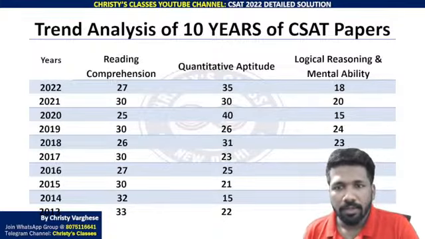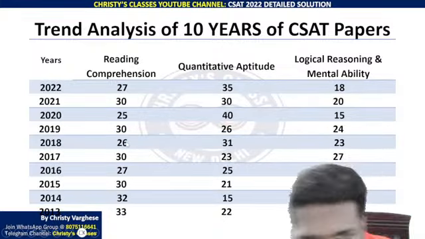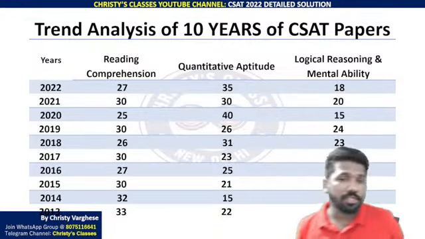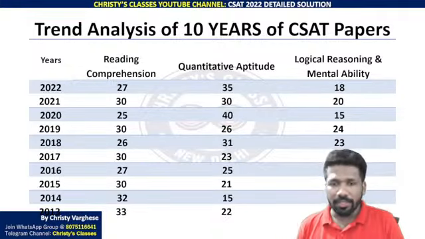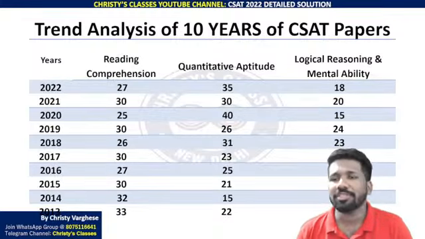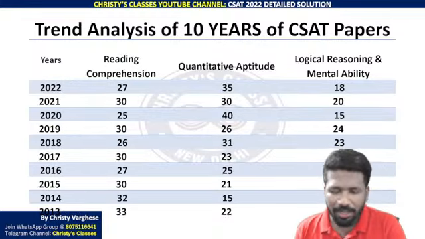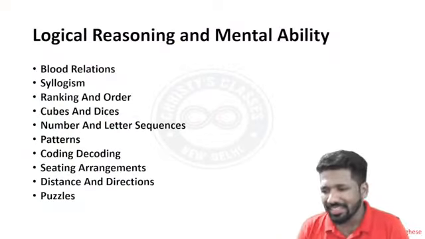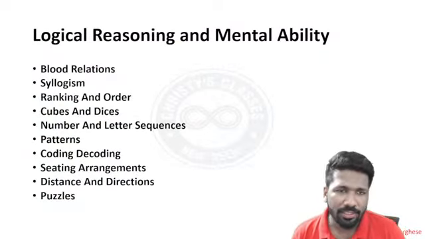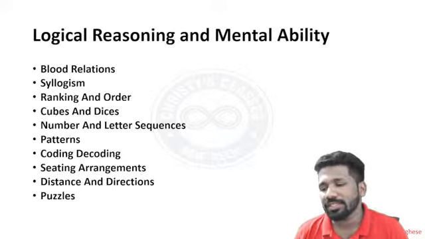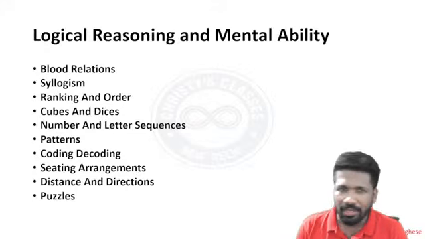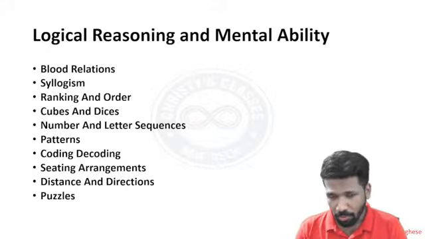Okay, so this was the number of questions asked in the quantitative aptitude, reasoning and comprehension sections. Today I'm not discussing comprehension, I'm only discussing aptitude and reasoning. The number of questions varies. Normally aptitude questions are a little more than reasoning questions, but reasoning is comparatively easier for non-math background students. So even if the number of questions is less, you can score good marks from the reasoning section. If your math background is less, you need to focus more on this section, in my opinion.